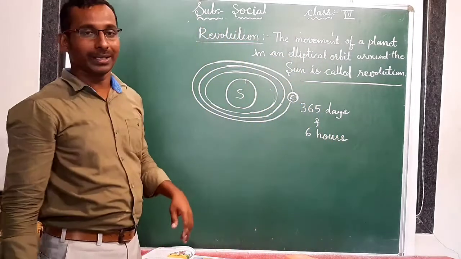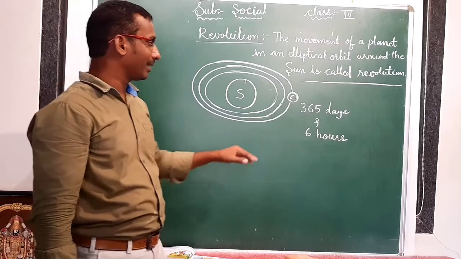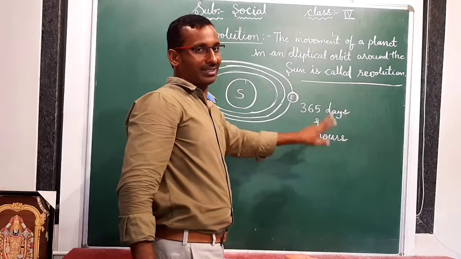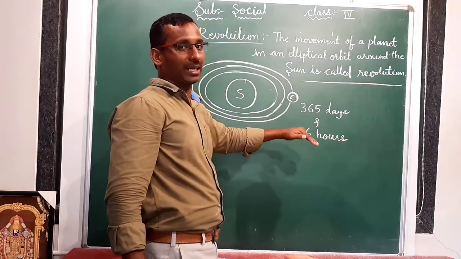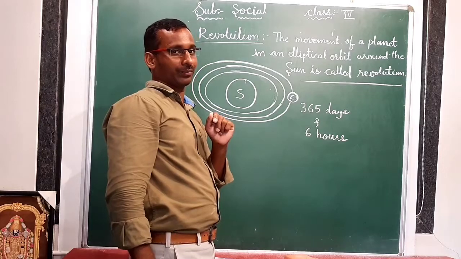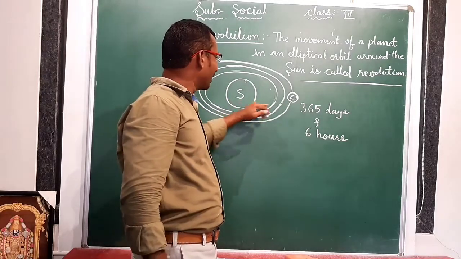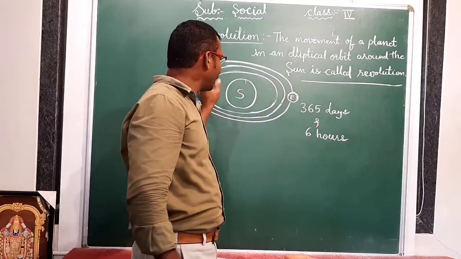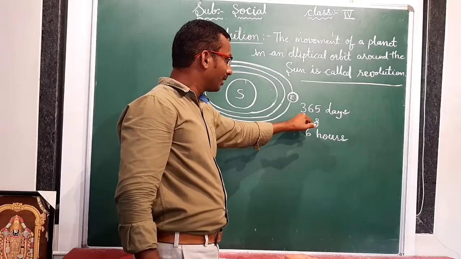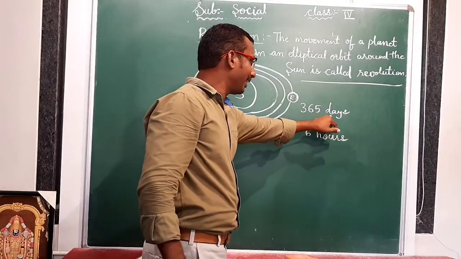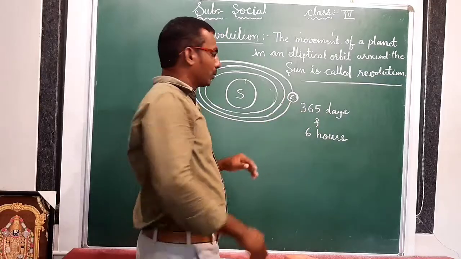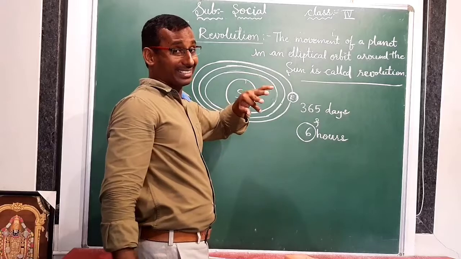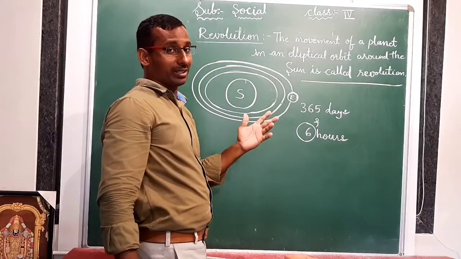So Earth is completing one revolution in 365 days and 6 hours. Then only it will complete one revolution. Got it? Revolution means it is moving around the Sun. So after 4 years: 1 year 6 hours, second year 6 hours, third year 6 hours, fourth year also 6 hours.